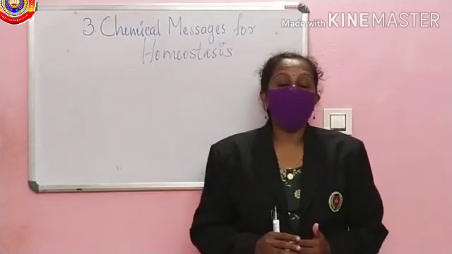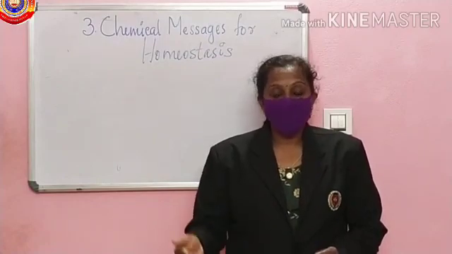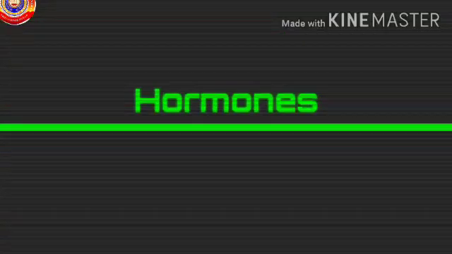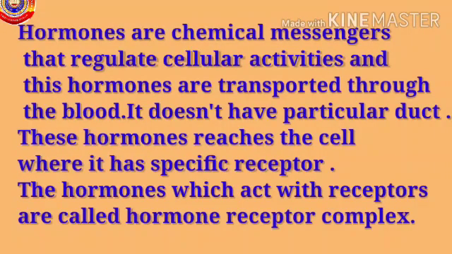Our third chapter, Chemical Messages for Homeostasis. In the last class, we discussed hormones. Hormones are chemical messengers that regulate cellular activities, and these hormones are transported through the blood. They do not have a particular duct, and these hormones reach the cell where it has a specific receptor. The cells which have a specific receptor form the hormone receptor complex.